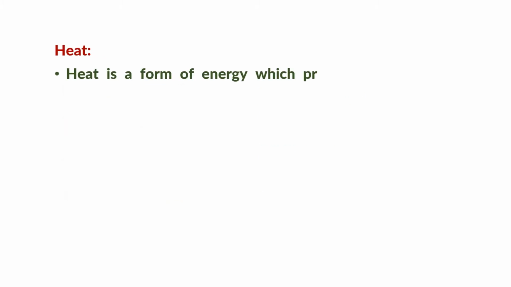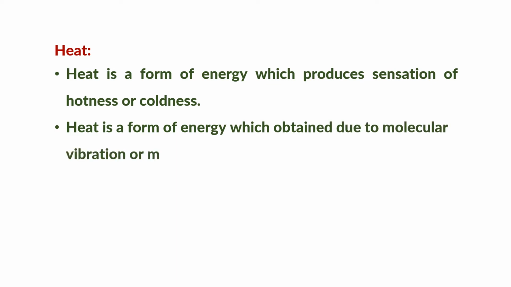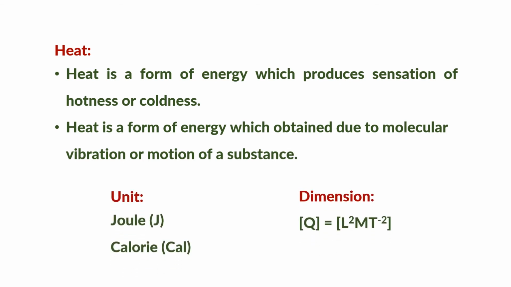Heat. Heat is a form of energy which produces the sensation of hotness or coldness. Or heat is a form of energy which is obtained due to molecular vibrations or motion of a substance. The SI unit of heat is joule, denoted by J, and there is another unit, calorie. We know that heat is denoted by Q and it is an energy. For that, Q equals L squared M T to the power minus 2. It is the dimension of heat.